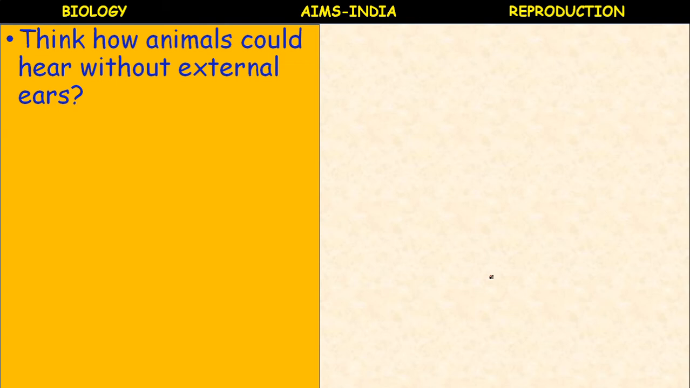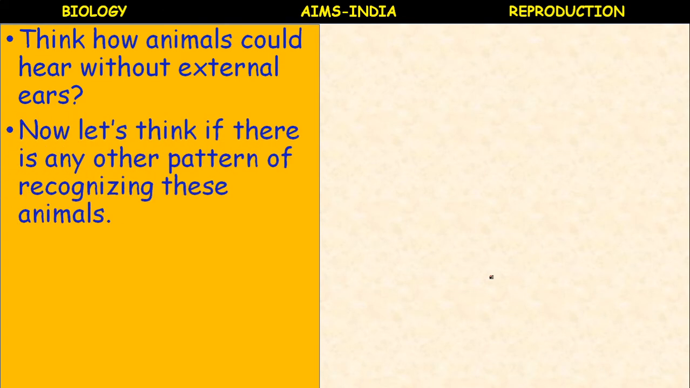Now think how animals could hear without external ears. We have listed some animals without external ear, like lizards, birds. Then how could those animals hear? They can have a different mechanism. Now let us think if there is any other pattern of recognizing these animals.